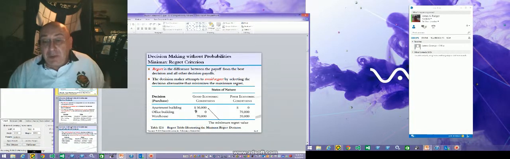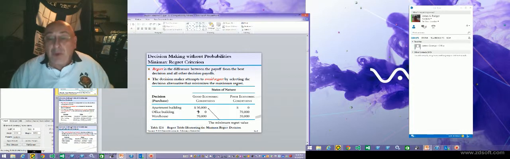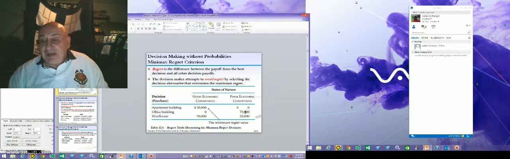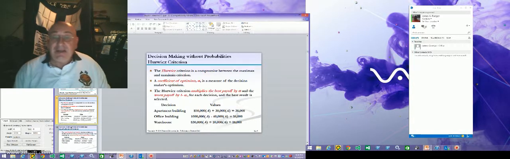This is not how much we're going to make, but how much we're going to lose, what we would regret. And so the minimum regret value here is 50,000 because that's the smallest number: 50,000 and 0, 0 and 70,000, 70,000 and 20,000. 50,000 is less than 70,000 here, less than the 70,000 there.